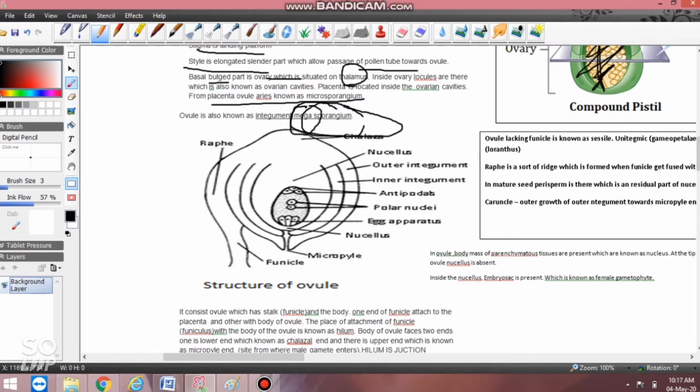So megasporangium is a structure which is going to produce the female gamete. Next is integument. Integument means that in the female ovule an integument structure is there, that's why it is integumented megasporangium. I have already explained integumented megasporangium in the video on types of ovule. I suggest, once again, please see that video.